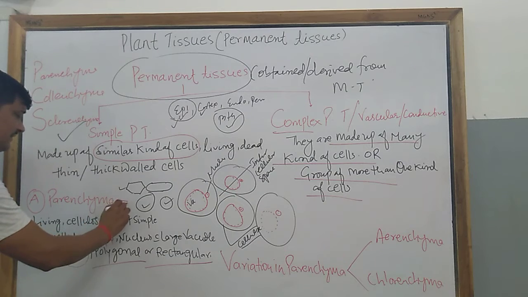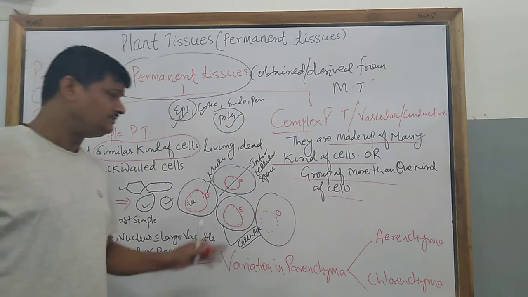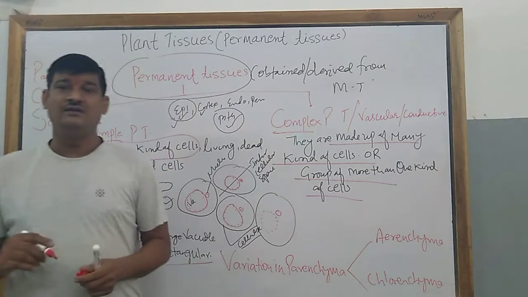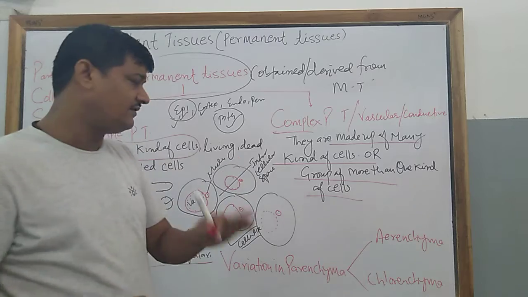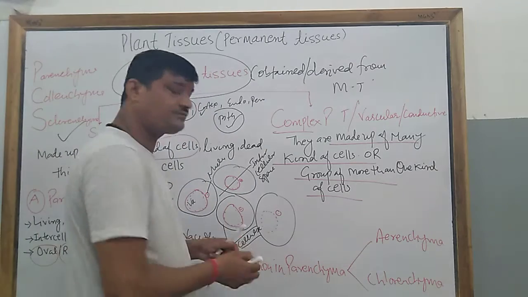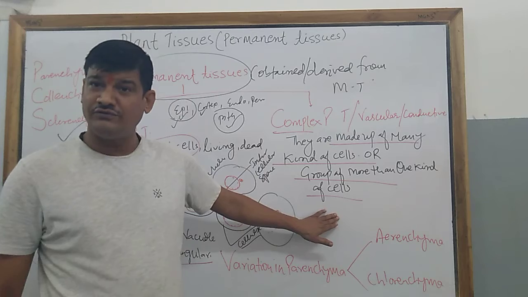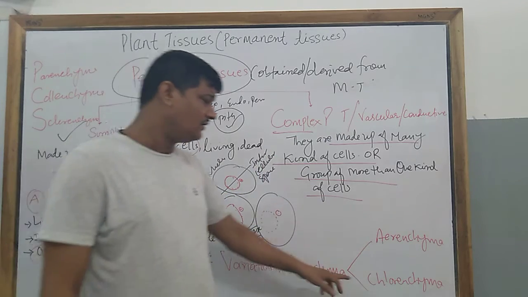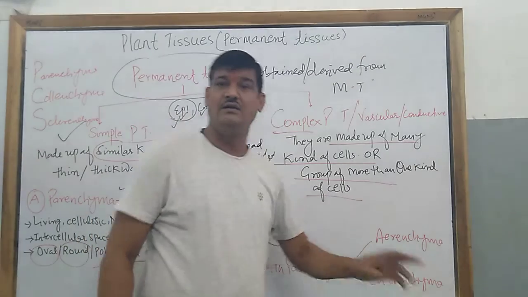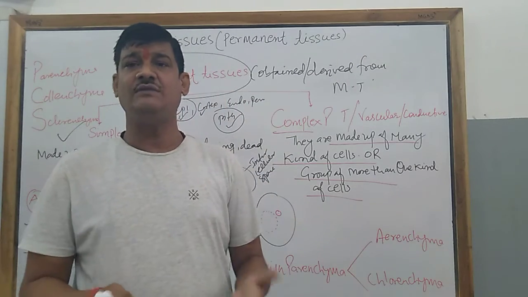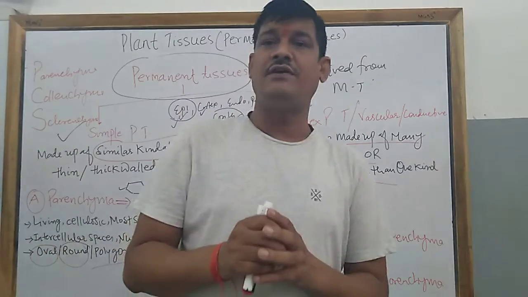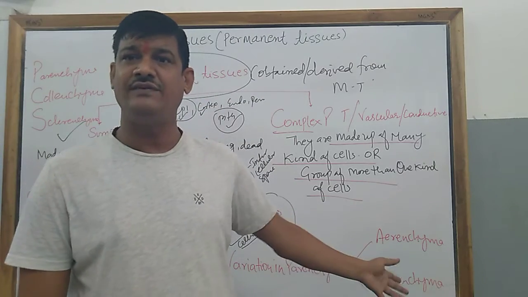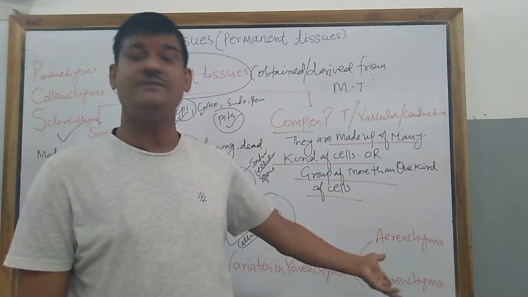Now these parenchymatous cells are living, so they have certain variations on the basis of the function done by the parenchymatous cells. When the parenchymatous cells take part in photosynthesis, as they are present in the stem and the leaf of the plant, we call it chlorenchyma. Chlorenchyma is a variation of the parenchymatous cells which perform photosynthesis, and basically they are found in the leaves of the plant as well as in some of the green stems.